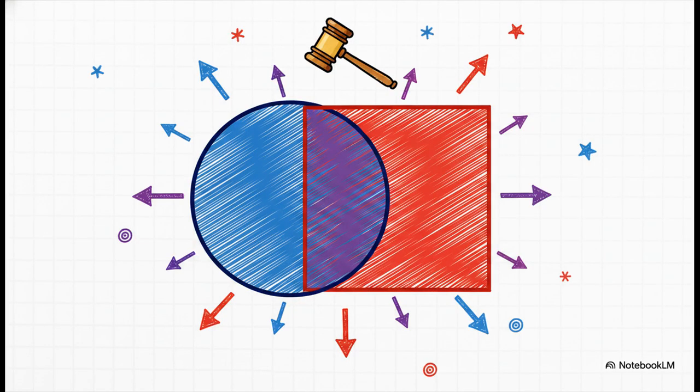But here is exactly how you separate an average answer from an exceptional one. Cite the Vienna Declaration of 1993. The crucial point you want to argue is that modern jurisprudence proves these rights are entirely interconnected. The courts are constantly blurring the lines between them. They routinely use the positive, non-justiciable socioeconomic principles of Part 4 to expand the scope and the meaning of the enforceable fundamental rights in Part 3.